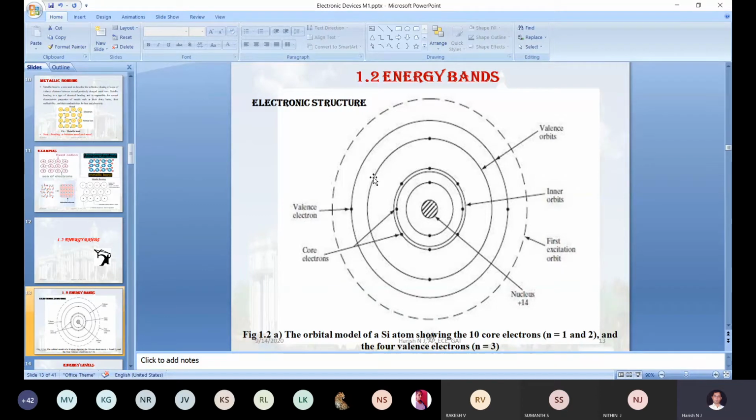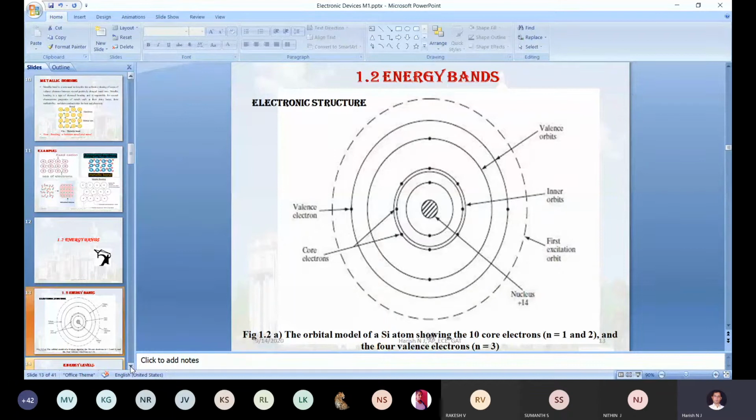The maximum electron accommodation for s is 2, for p it is 6, and for d it is 10. We already discussed all this; I am recollecting the same information from this diagram before entering the exact energy band. Any doubt in this diagram?